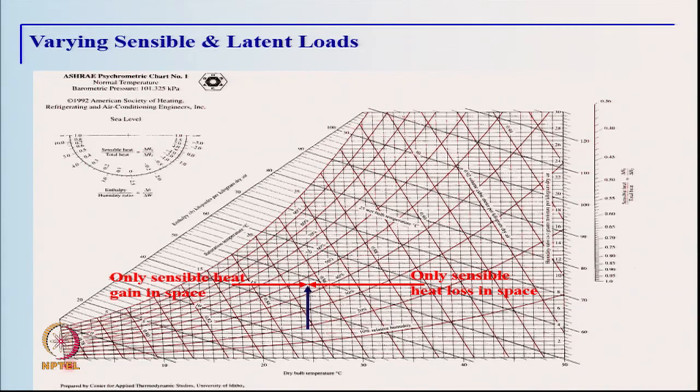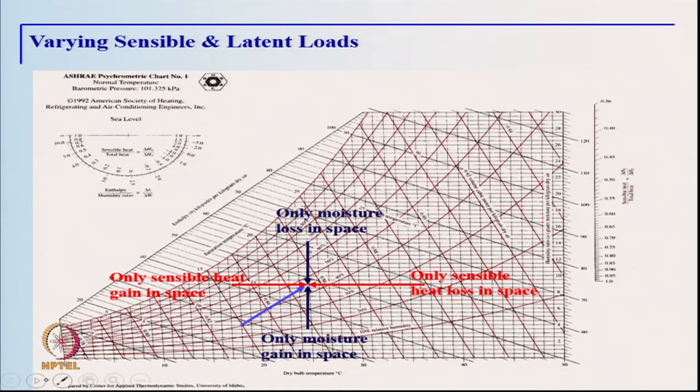The next process which could be of interest is where there is only latent heat gain in the room. You have just moisture being added in the room, or you can have the moisture being lost in the room. Although these two processes may not be very practical, from a theoretical understanding point of view, we may have scenarios where we have primarily the moisture gain or loss.